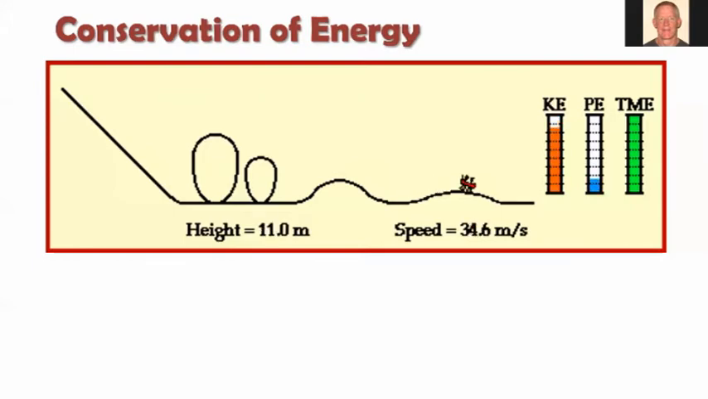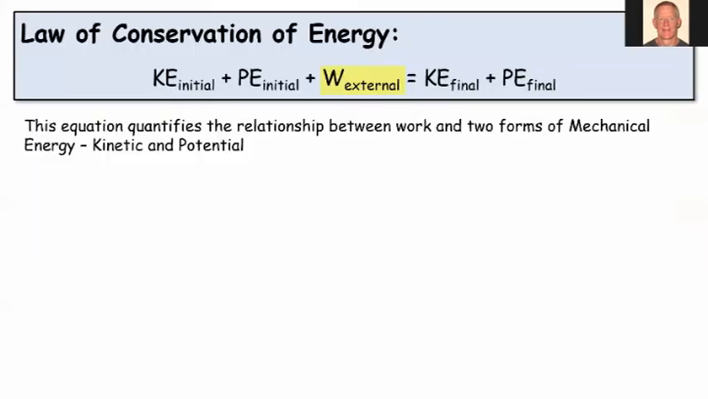Looks like around 37 meters per second. Okay. All right, so two examples, a swinging pendulum and a roller coaster. If we ignore friction or air resistance, then total mechanical energy is conserved, and we just simply shift back and forth between kinetic and potential energy.